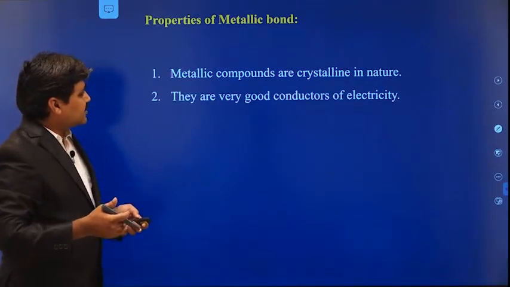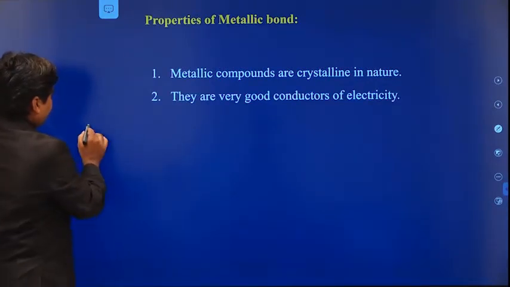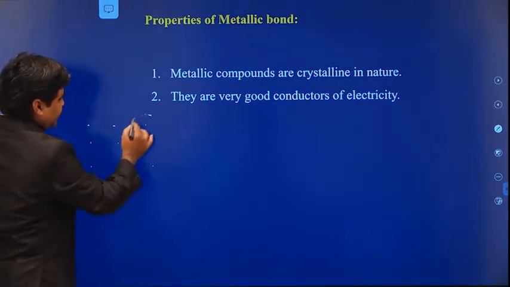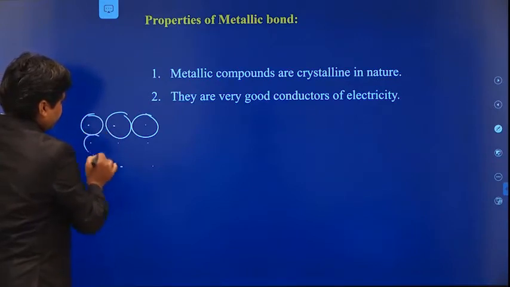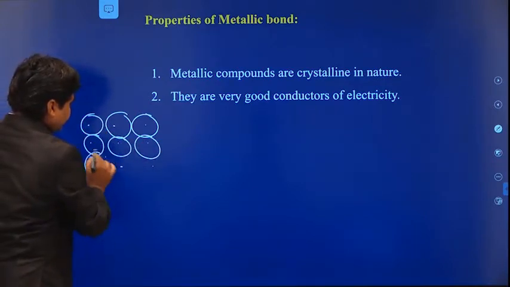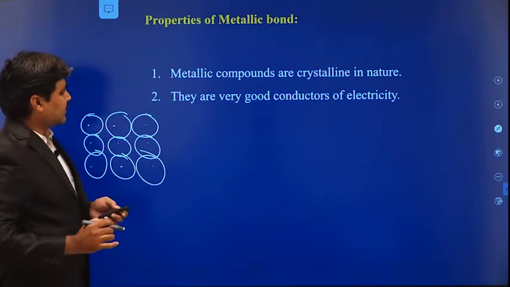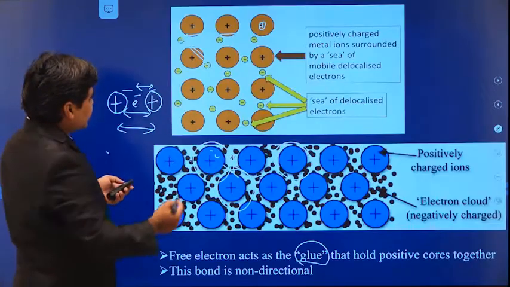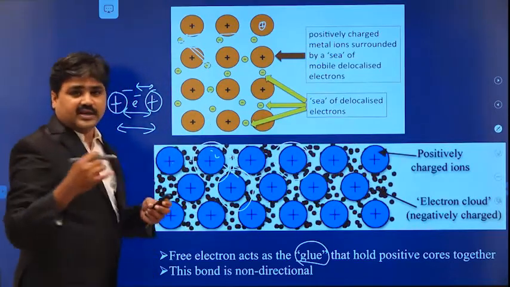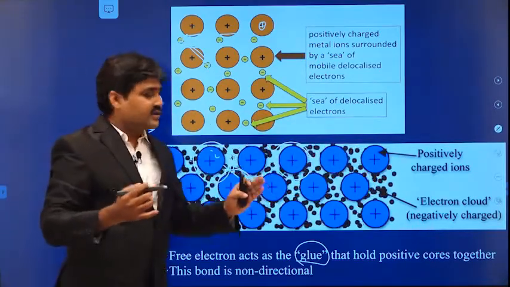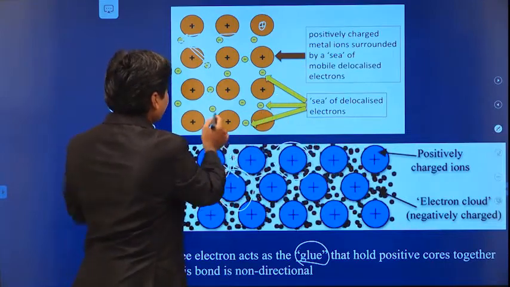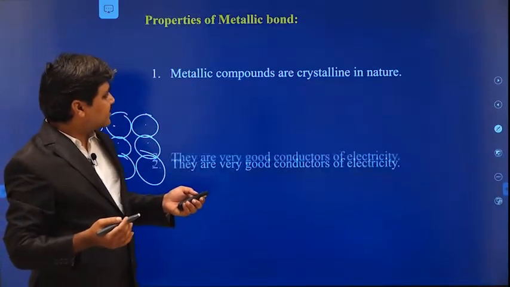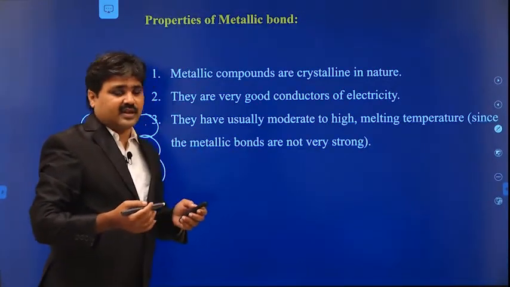These metallic compounds are crystalline in nature. That means they form a regular and periodic arrangement of atoms, so they form a perfect crystalline material. These metallic bonds make them very good conductors of electricity, because here you can see there are so many free electrons. For the conduction of electricity, we need free electrons. When we apply an electric field, these free electrons start to move. Due to this, the conductivity of these materials is very high.